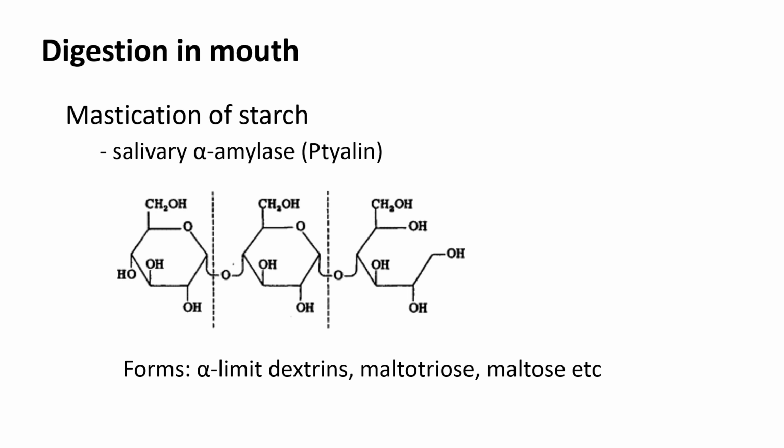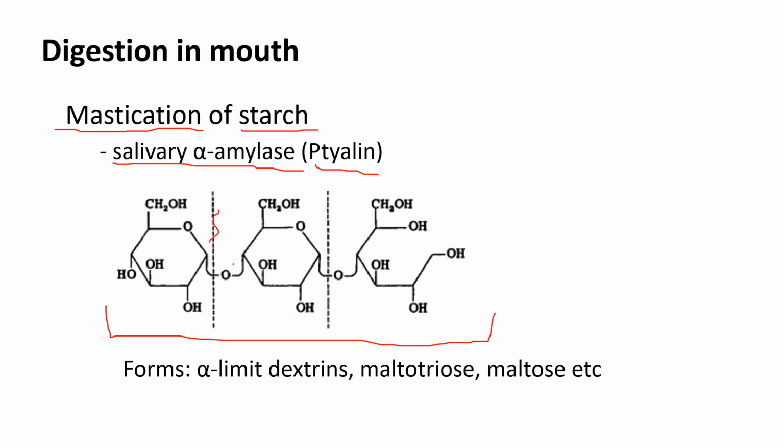First of all, what happens is you intake your food, that is the starch, and then you masticate your starch or you basically chew your food. And during this process, an enzyme called salivary alpha amylase or ptyalin is released by the salivary glands and it acts on starch molecules. See, this entire thing is a starch molecule, and this ptyalin will break down the alpha 1,4 glycosidic bonds of the starch molecule to form some smaller compounds like alpha limit dextrins, maltotriose, maltose, isomaltose, and so on.